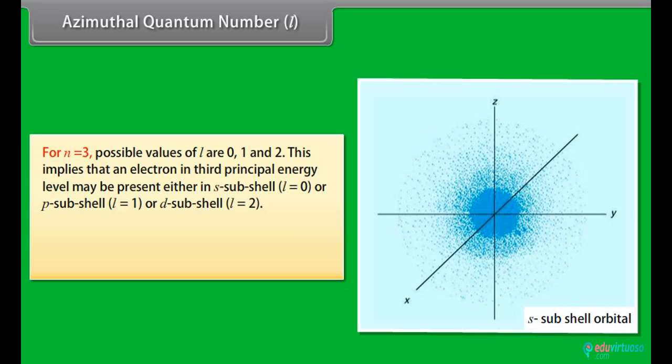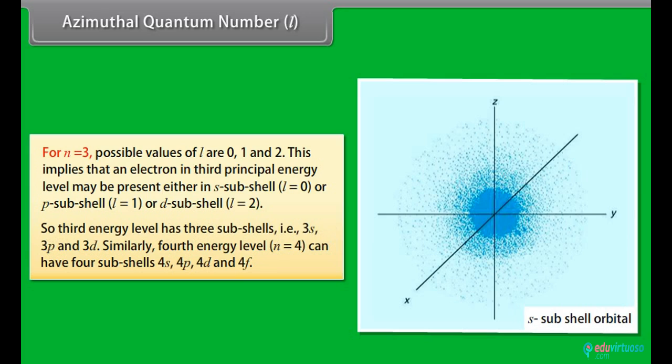This implies that an electron in the third principal energy level may be present either in s subshell (l = 0), p subshell (l = 1), or d subshell (l = 2). So, the third energy level has three subshells, that is 3s, 3p and 3d. Similarly, the fourth energy level, n = 4, can have four subshells: 4s, 4p, 4d and 4f.